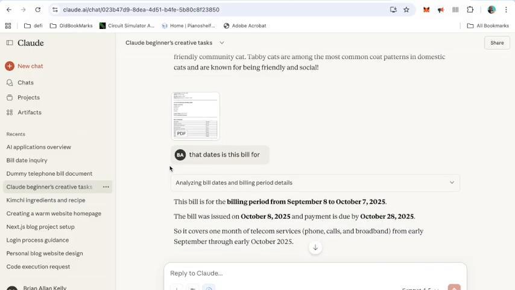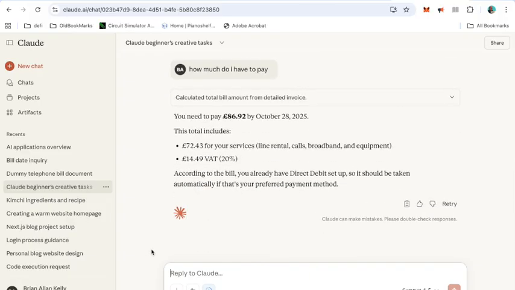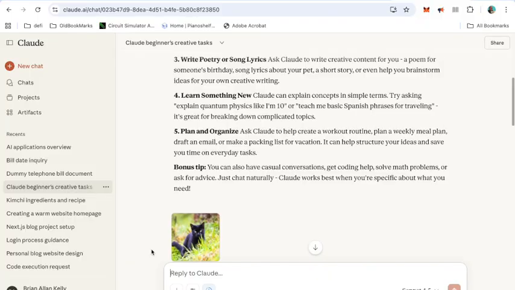And as for the documents, you can ask for a summary, and it'll just give you a summary. Ask it any questions, and it'll just answer any questions. It's fantastic. Really, really good.